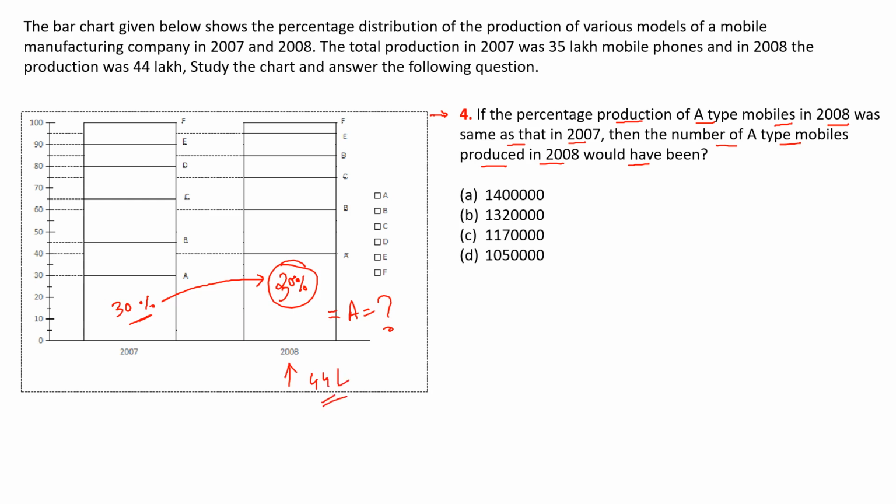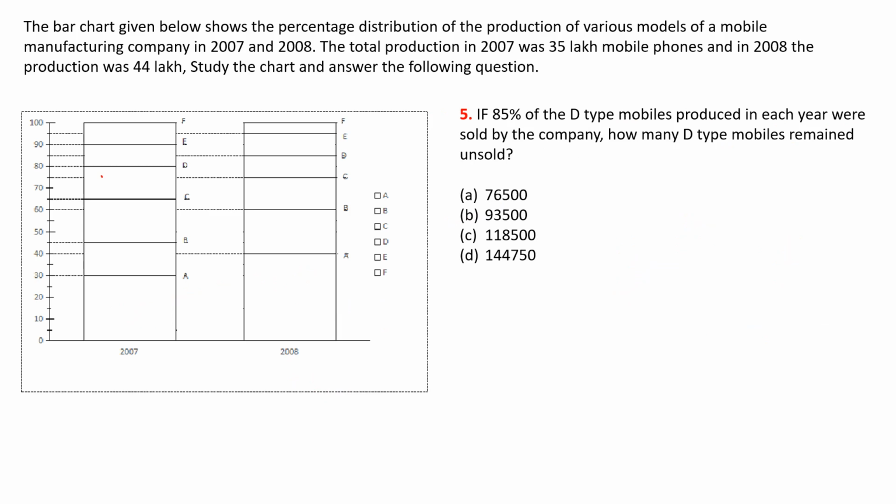So our new production should be 30% of 44 lakh. So that is 66 by 5. 66 by 5 is 13.2 lakh. So which is option B.